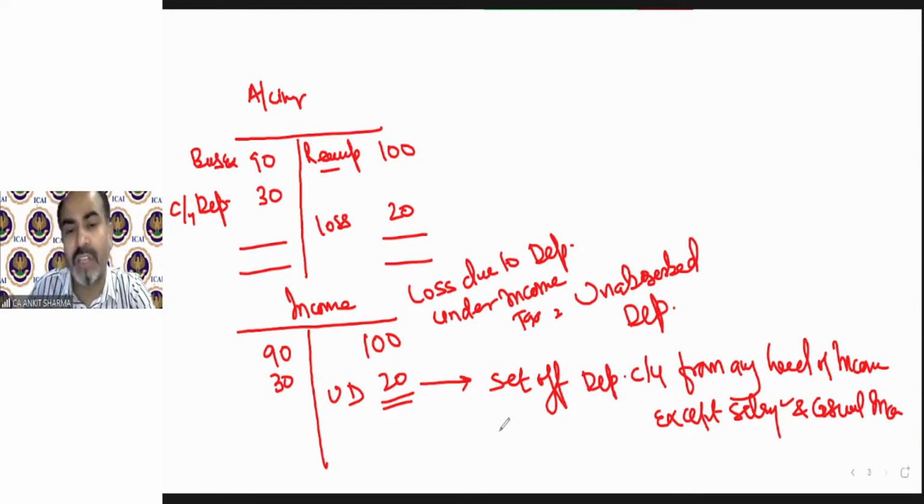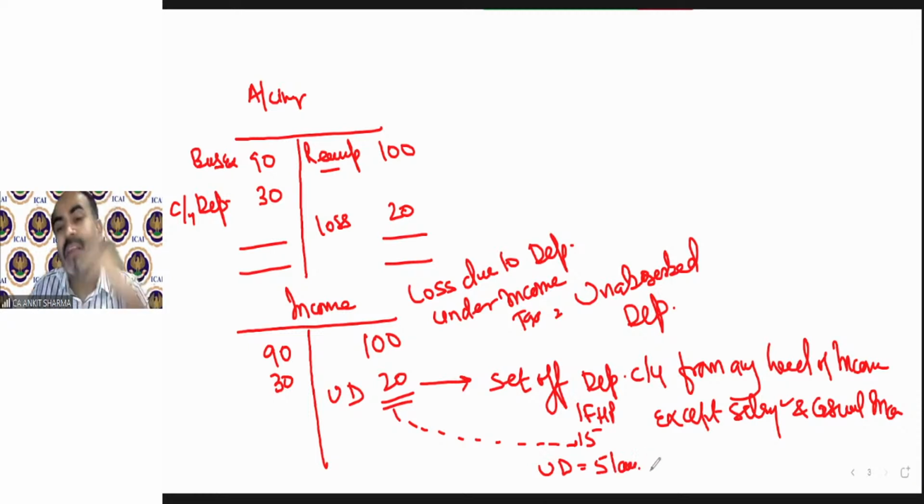And if you are not able to set off, for example, in the current year, there is an income from house property, rupees 15 lakh. Then you can set off from this, and the remaining unabsorbed depreciation will be 5 lakh. If that remains, you can carry it forward for future years also. And there is no time limit. It's infinity. You can set it off in the current year from any head of income except salary and casual income, and if anything is remaining, you can carry it forward for infinite years. That is the provision regarding carry forward of unabsorbed depreciation.